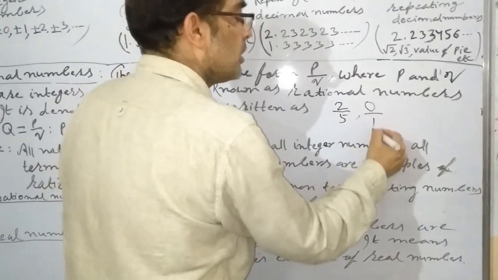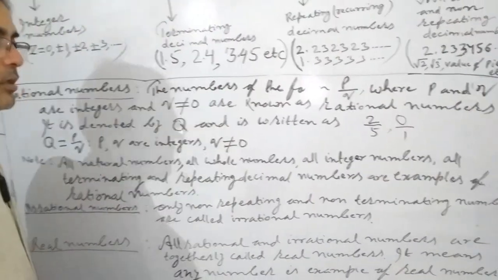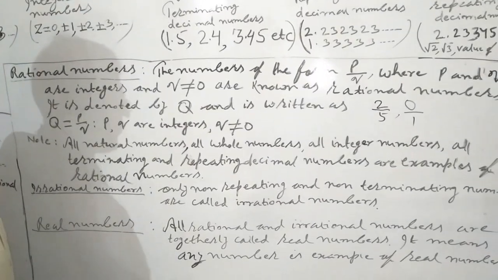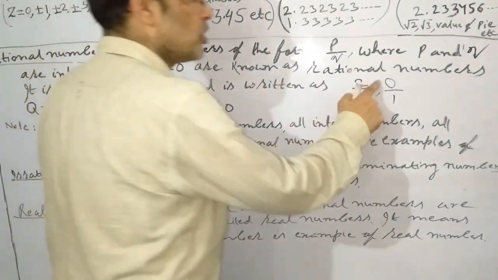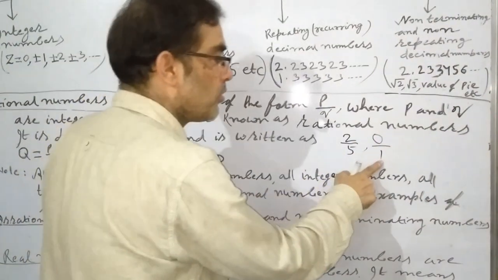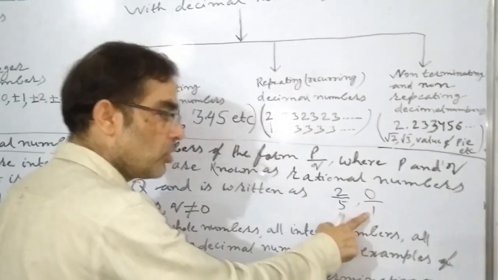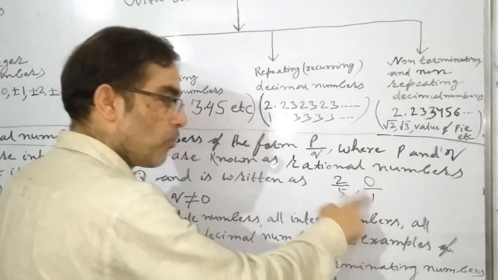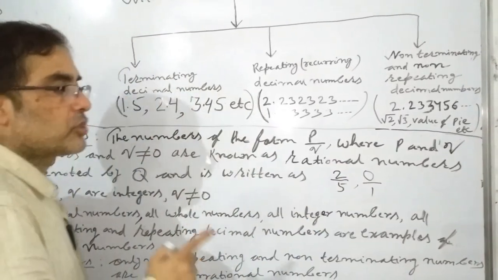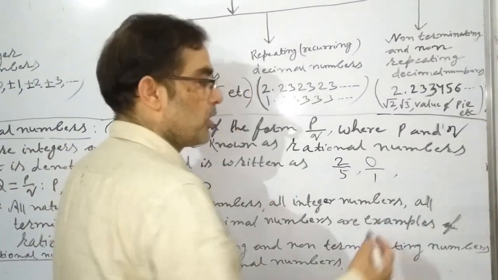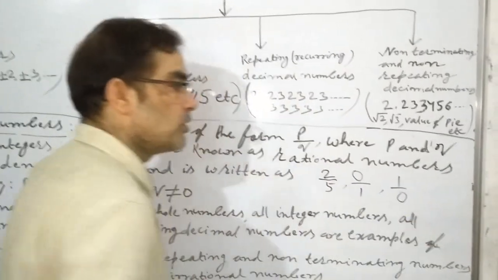Again, second example: 0 by 1. Is 0 by 1 a rational number? Yes, it is a rational number. Why? Because 0 is the value of P and 1 is the value of Q, and 1 is not equal to 0. It means 0 by 1 is a rational number. And again, third example, 1 by 0. Is 1 by 0 a rational number?